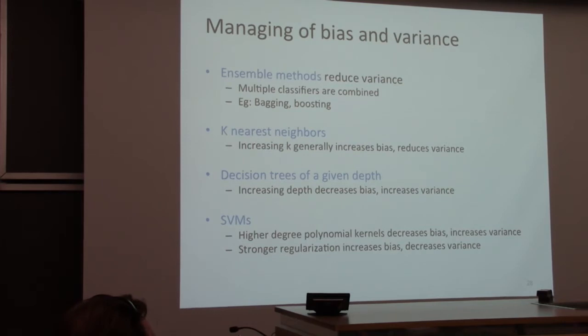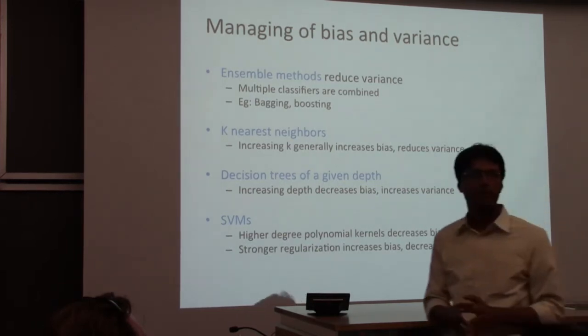So if k is the size of the training set, you're averaging everything. You're basically predicting the most frequent label. So if your training set is large enough, and k is the size of the training set, you'll basically be getting the same label most of the time. So increasing k decreases variance.